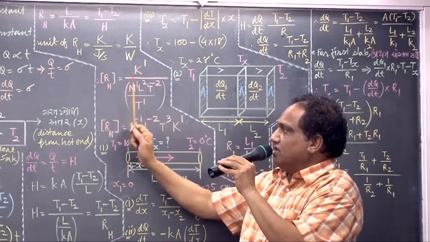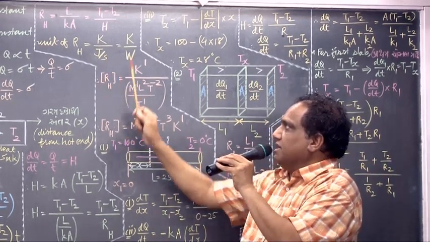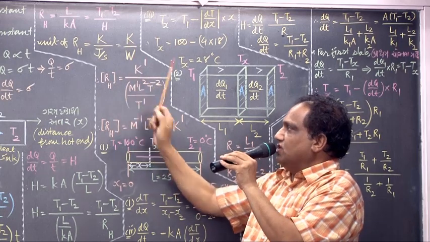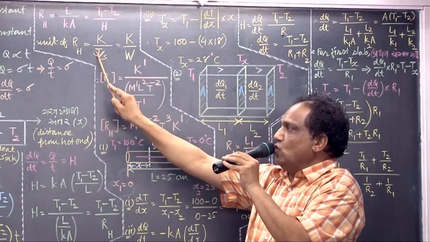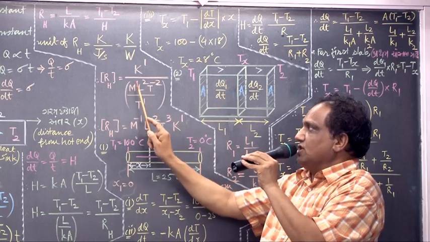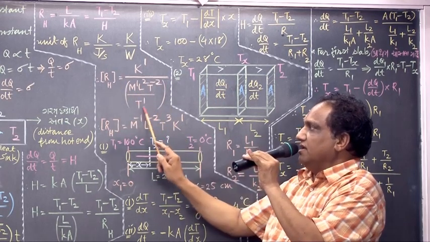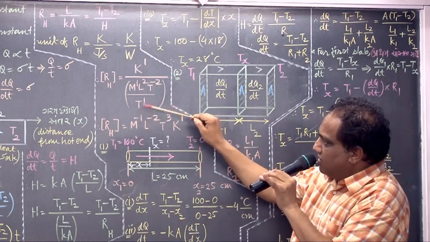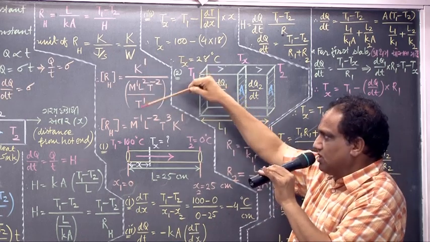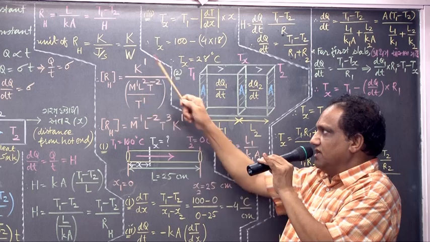What about the dimensional formula? If you want the dimensional formula, just put it in square brackets. For Kelvin it is K raised to 1. For joule, which is work, it is M raised to 1, L raised to 2, T raised to minus 2. And for second, I have written T raised to 1. Now let every term be transferred to the numerator.